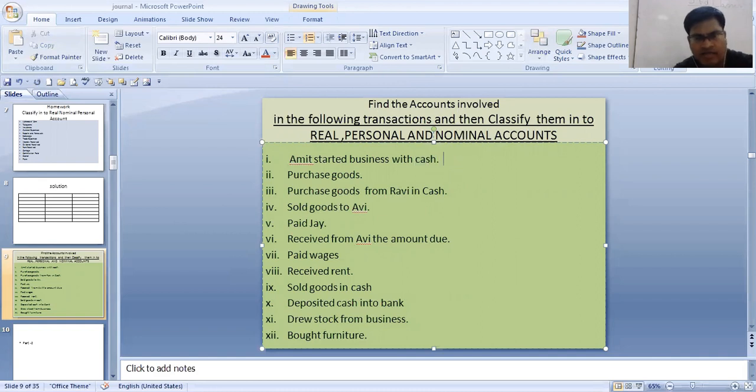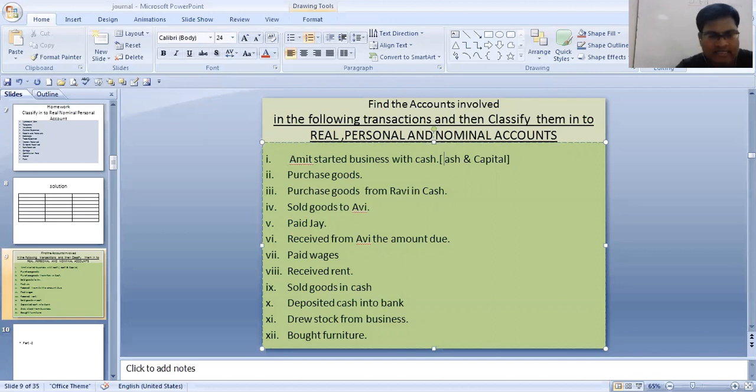Accounts involved over here are cash and capital. These two are the accounts involved in this sum.